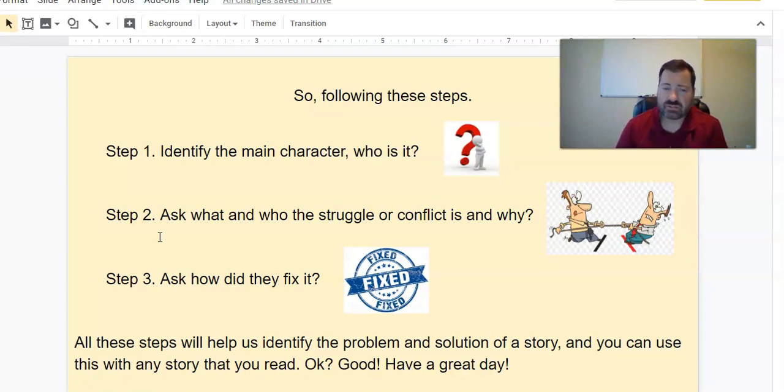Remember the three types: person versus person, person versus nature, and person versus self. And we asked, was it person versus person? Did the squirrel have a conflict or a struggle with any other people in the story? No, they pretty much believed him when he told them. At first, they were like, is it really disappearing? But then after they looked at it, they believed that it was. And he didn't have a conflict with the owl because the owl taught him why it was disappearing.